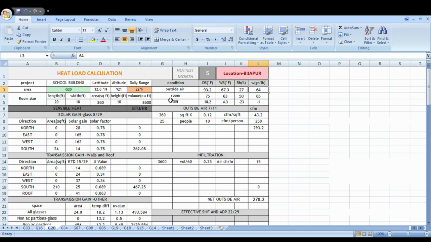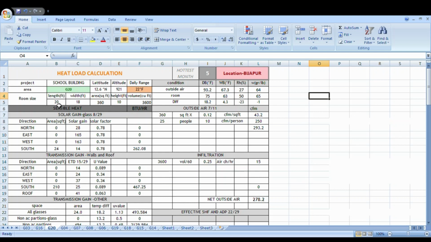Inside the room we have to keep dry bulb constant at 75, and relative humidity also constant at 50. With these two values, using the psychrometric chart or calculator, we will get 63 as the wet bulb and humidity ratio is 65. So the outside and inside difference is coming: 18.2 dry bulb, wet bulb 4.3, relative humidity minus 23, and humidity ratio minus 1. So this is done.